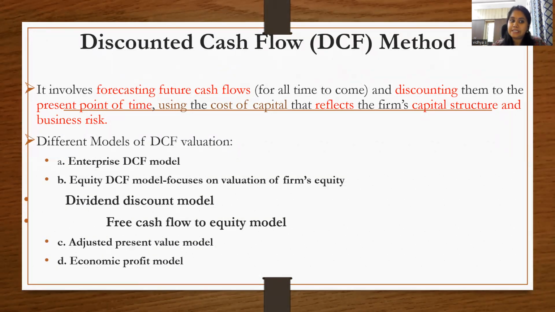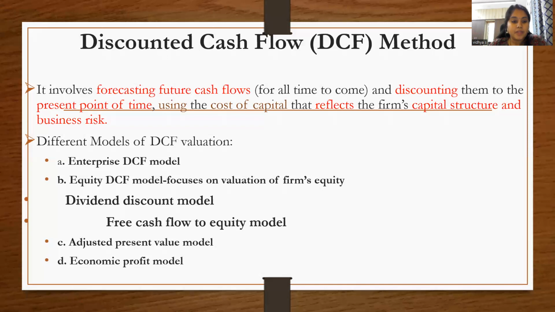structure and business risk. So there are different valuation methods to evaluate different risk, that is a firm's capital structure and risk. We have various DCF models, that is the discounted cash flow methods. One is enterprise, equity, dividend, free cash flow. Under equity we have dividend and free cash flow, adjusted present value, and we have economic profit models. So adjusted present value model and economic profit model.